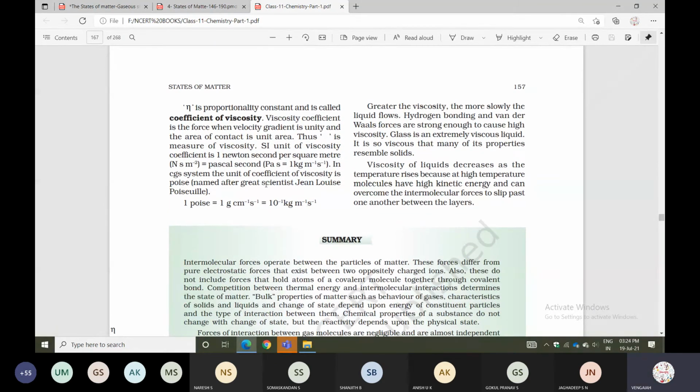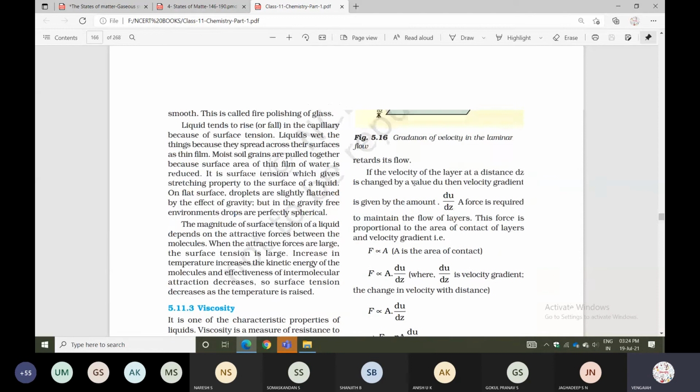The viscosity of liquids decreases as temperature rises, because at high temperature the molecules have high kinetic energy and can overcome the intermolecular forces to slip past one another between the layers. So when you increase the temperature, the molecules flow faster. Hydrogen bonds and van der Waals forces are strong enough to cause high viscosity. That's all.